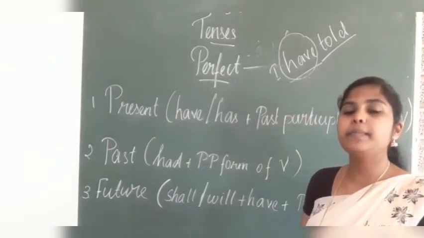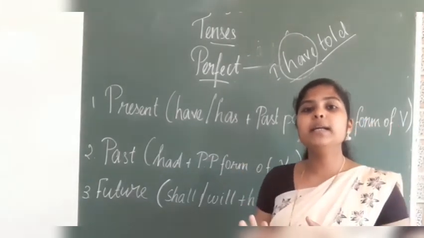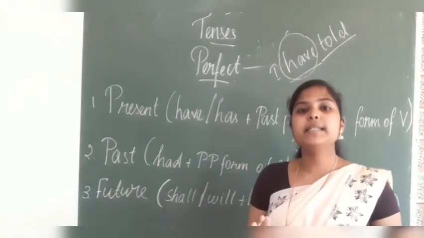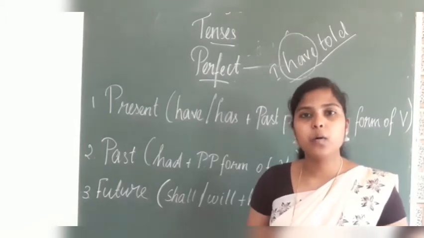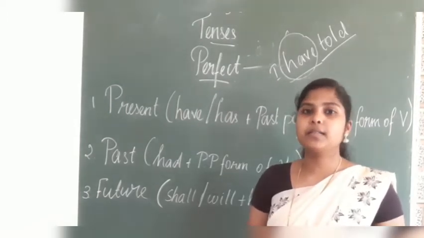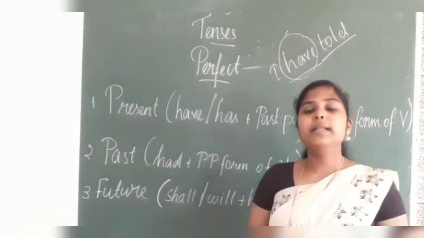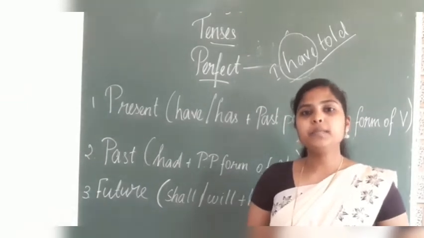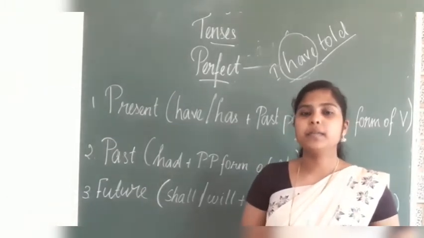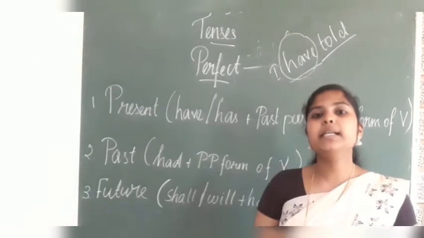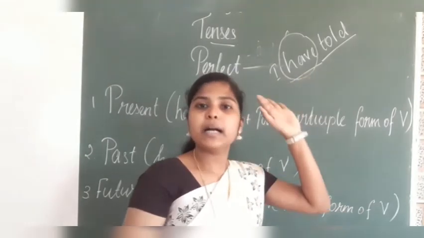What is meant by past participle? The participle means completed action. The verb is denoting the action is completed. For example, walk. Walk, is it a completed action? No. Walked is a completed action. Okay, so past participle words end mostly with en or ed. Okay, that is past participle, completed action. It's a verbal adjective. Past participle is a verbal adjective. This past participle is indicating a completed action. Already, perfect means completed action.